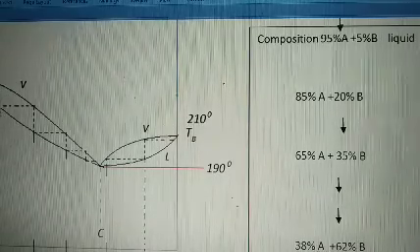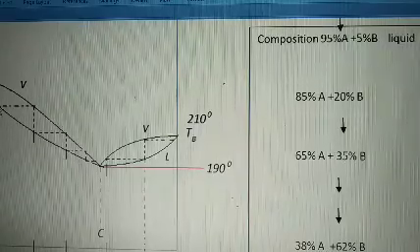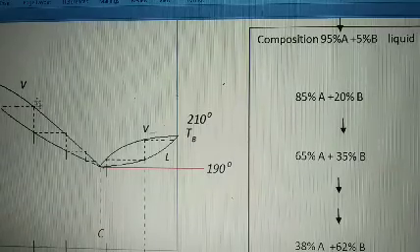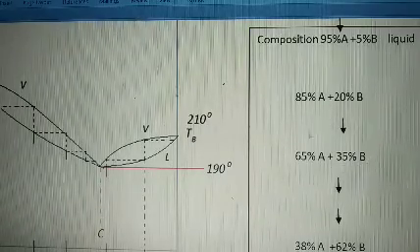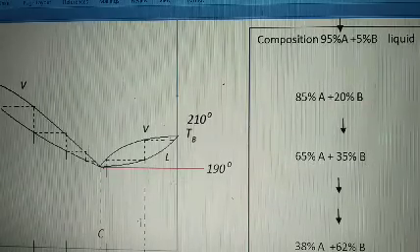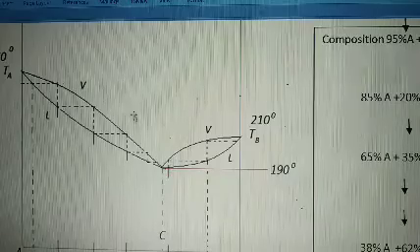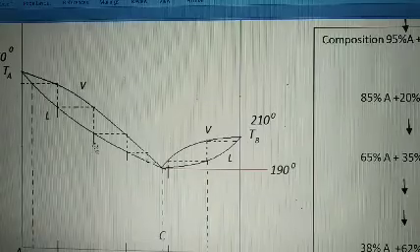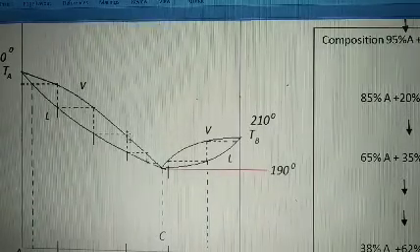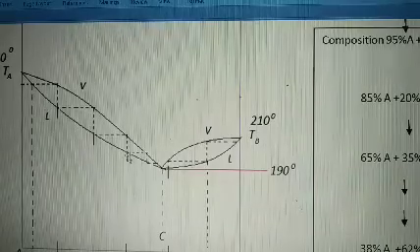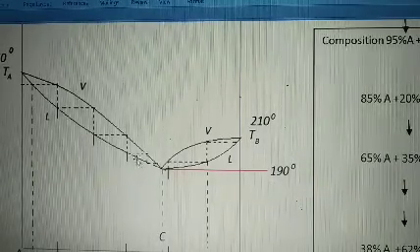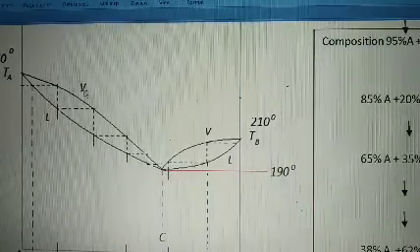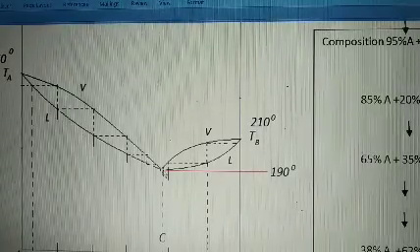So corresponding to this point, it is 85% A, 20% B. Further, when these are converted into the vapors, we are again moving away from A. So it will reach 65% A and 35% B. So which point? This point now corresponds to 65% A and 35% B. Further, when these are vaporized and again condensed, we are reaching again toward the B. So the percentage of B will continue to increase until B reaches point C, where both the vapor and the liquid line converge into each other.